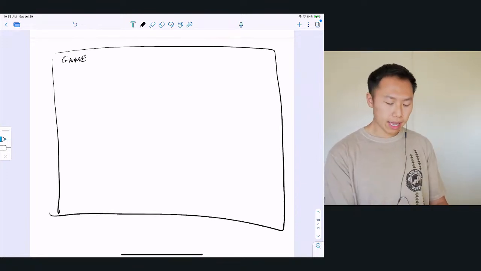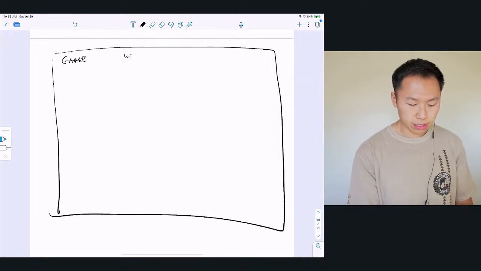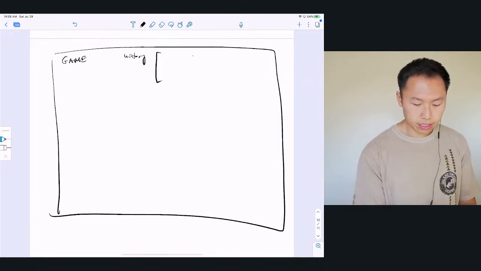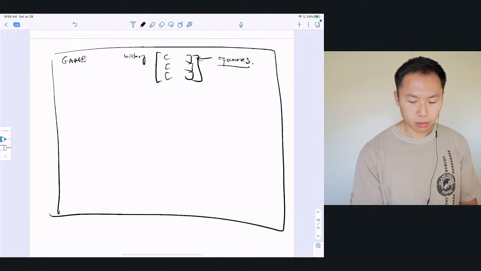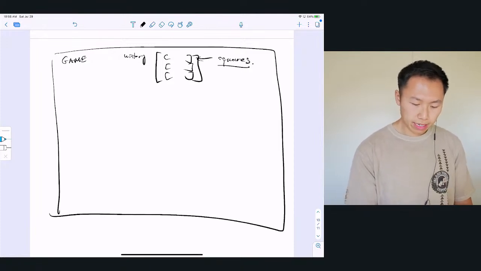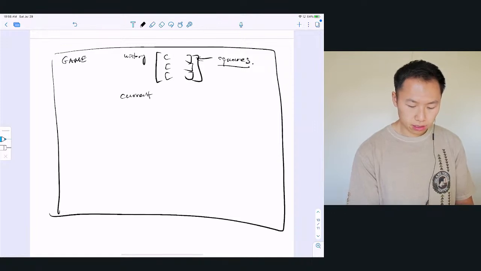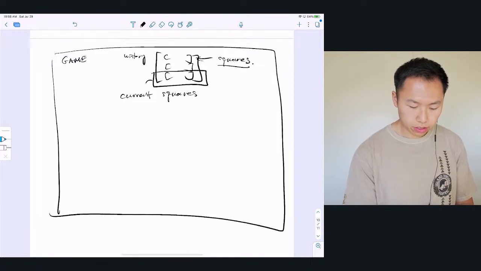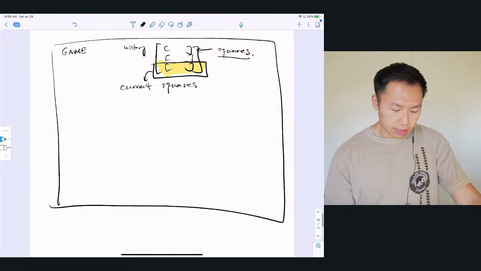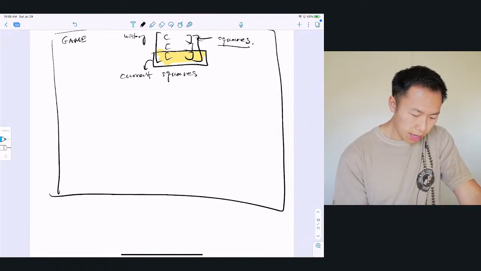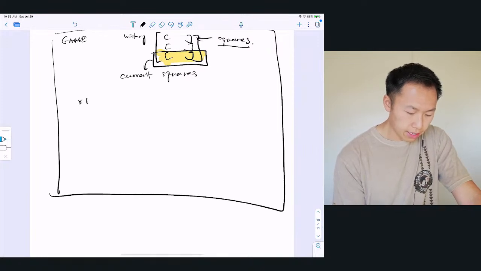The game component has this thing called history, and a history is just a list of the states, each of which is a squares array. And then we're saying current squares is this last one, the last array over here. And then we also keep track of x is next in this outside game state.